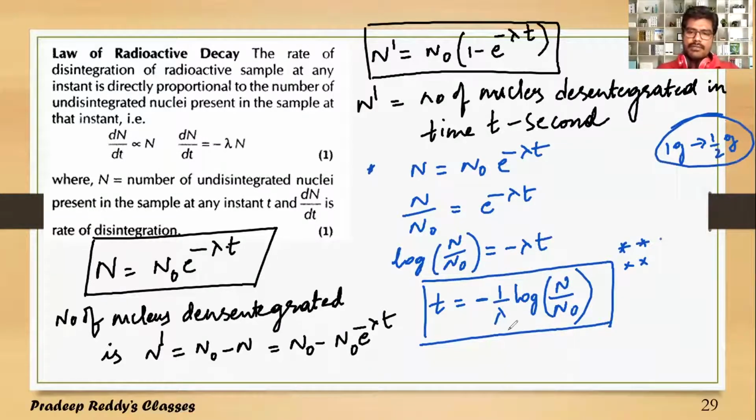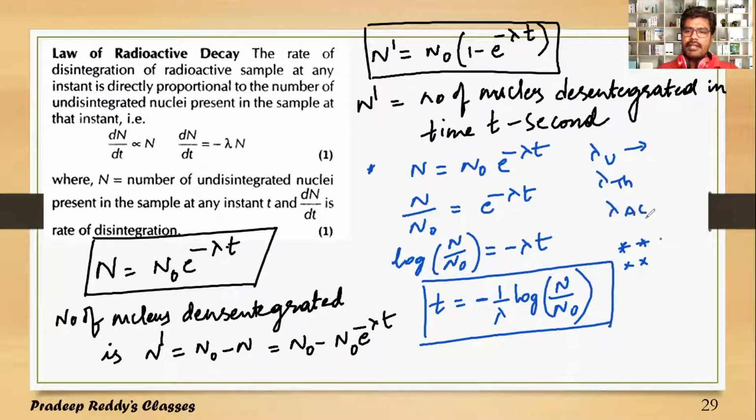And the lambda value is variable for different nuclei. Lambda value changes from one nucleus to another nucleus. Lambda for uranium is different, lambda for thorium is different, lambda for actinium is different. Different lambda values you will be getting for different nuclei. Depending upon that lambda value, the nucleus will be undergoing disintegration. Some have a greater rate of disintegration. Some nuclei will decay rapidly, but some nuclei will decay very slowly.